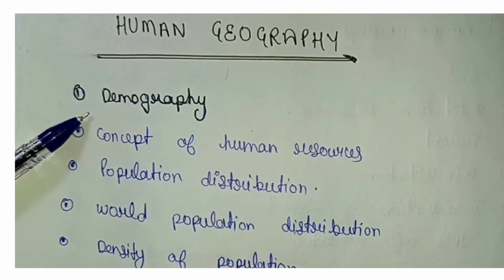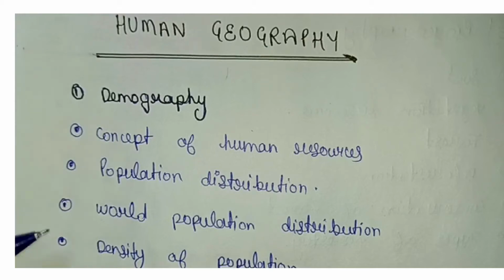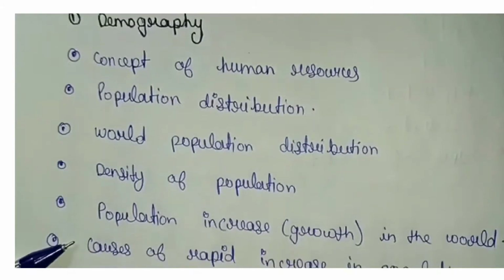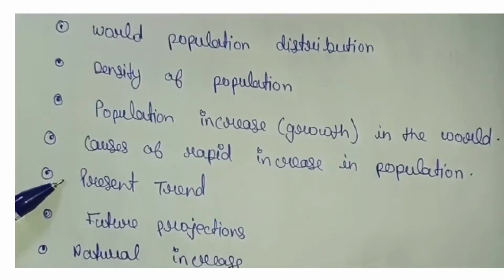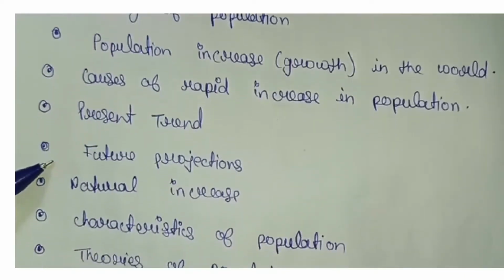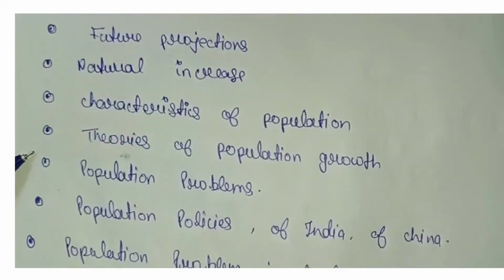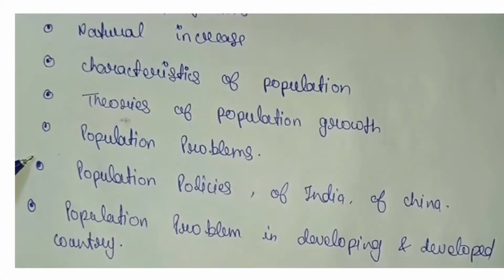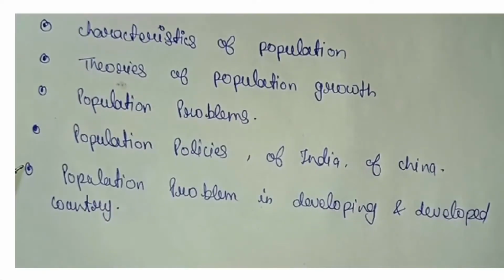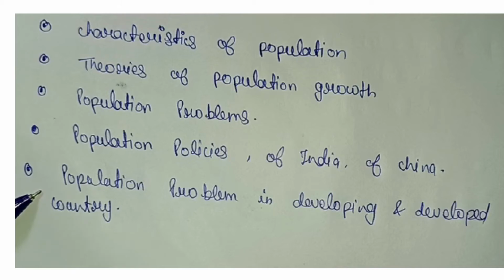Human geography, demography, concept of human resources, population distribution, world population distribution, density of population, population increase in the world, cases of rapid increase in population, present trend, future projections, natural increase, characteristics of population, theories of population growth, population problem, population policies of India, of China, population problem in developing and developed countries.